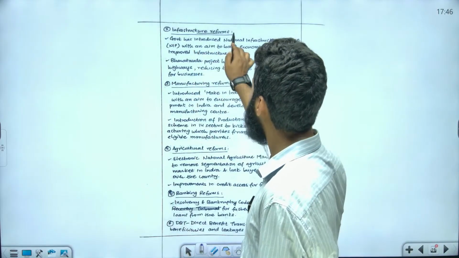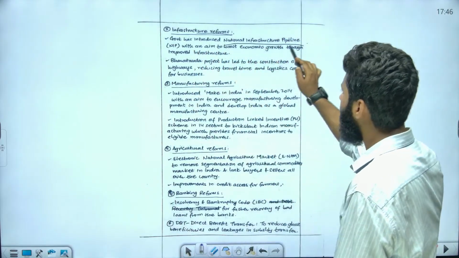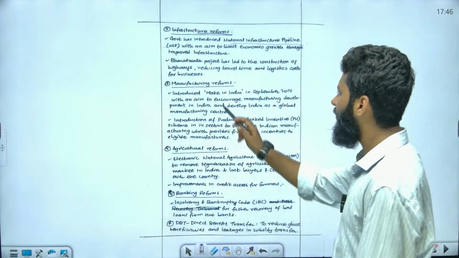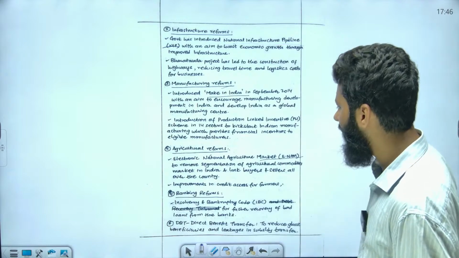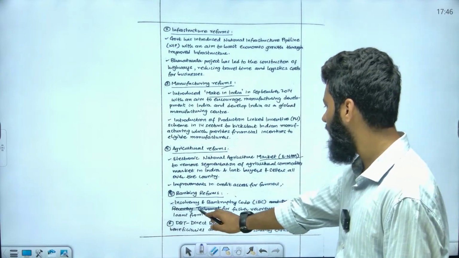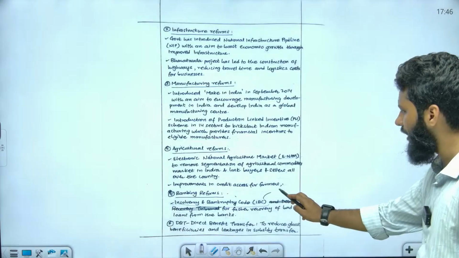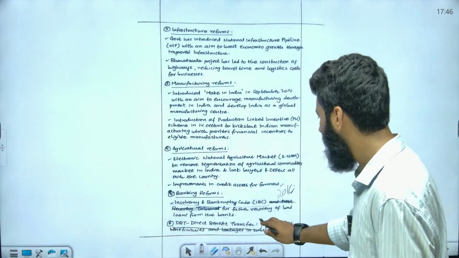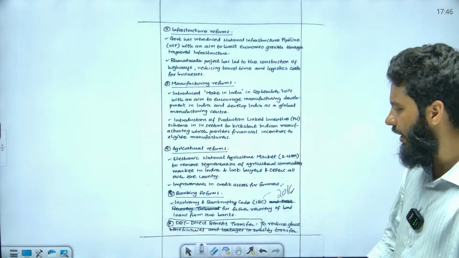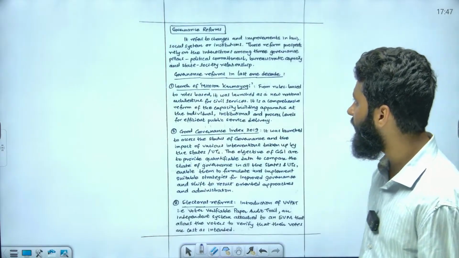For example, infrastructure reforms, this is National Infrastructure Pipeline, NIP. Manufacturing reforms, for example, Make in India. Agriculture reforms, we can talk about eNAM. And banking reforms, we can talk about the Insolvency and Bankruptcy Code, IBC 2016, that plays a very important role. Also, we can talk about DBT, direct benefit transfer, right? Linking Aadhaar with the bank account and transferring to the beneficiary.